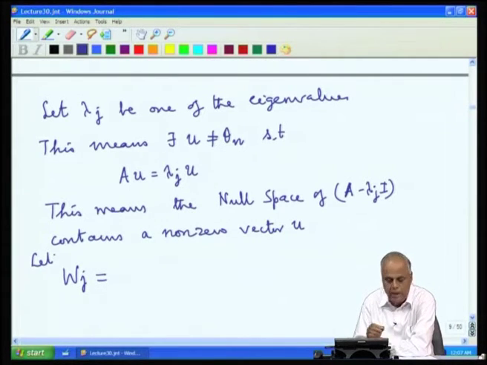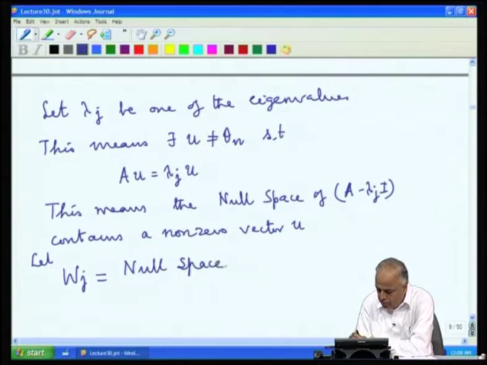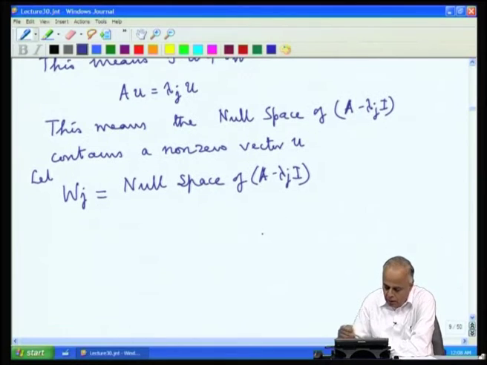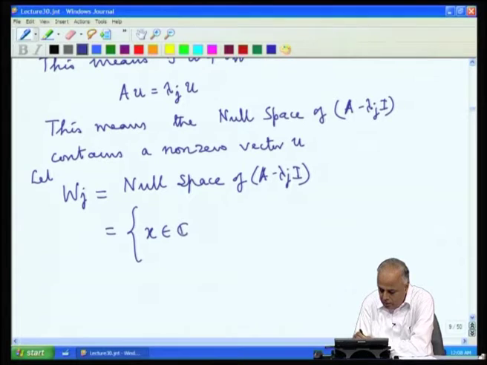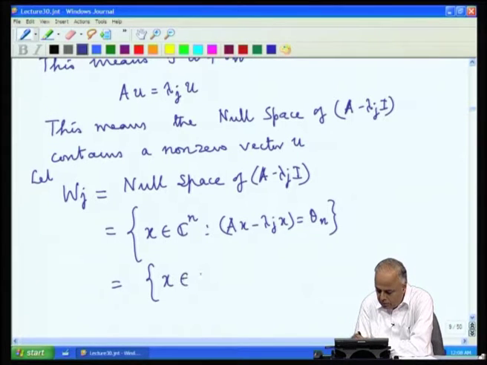So, let W j be the null space of A minus lambda j I. What does this mean? This consists of all those vectors in C n such that A x minus lambda j x equal to theta n. That is the set of all vectors in C n such that A x equal to lambda j x.